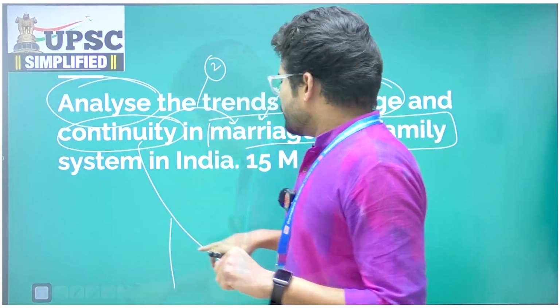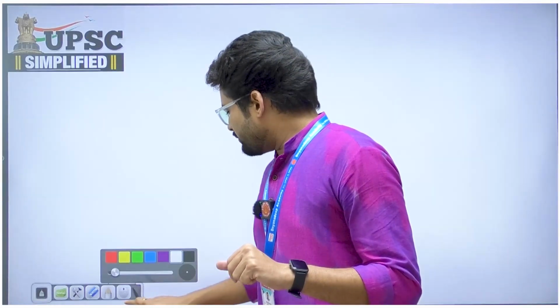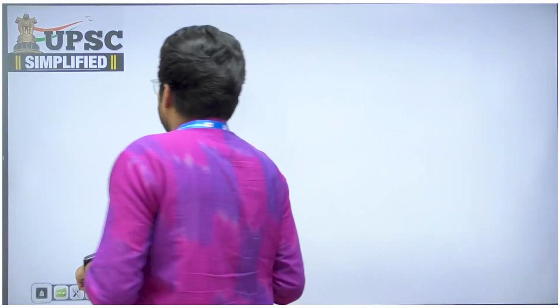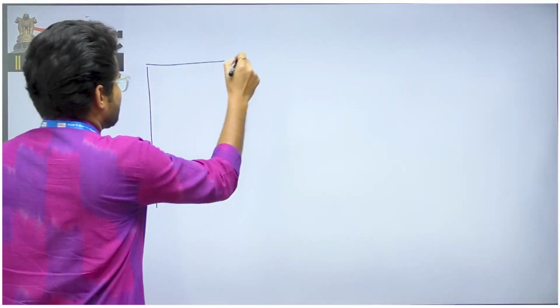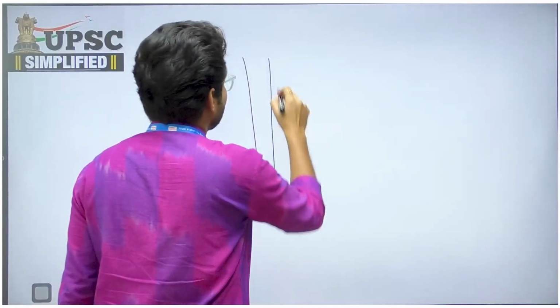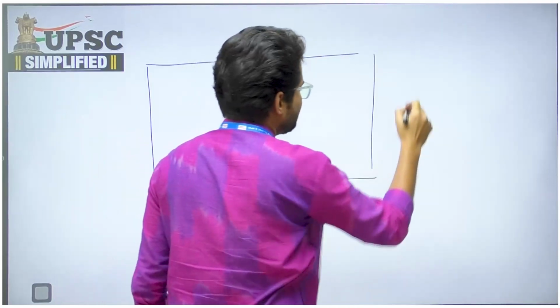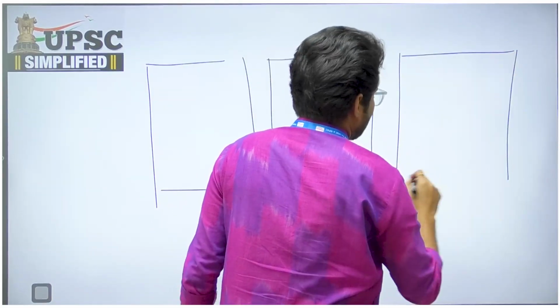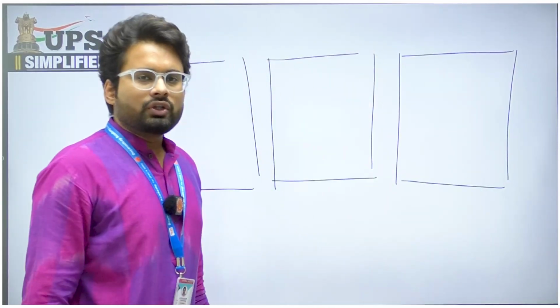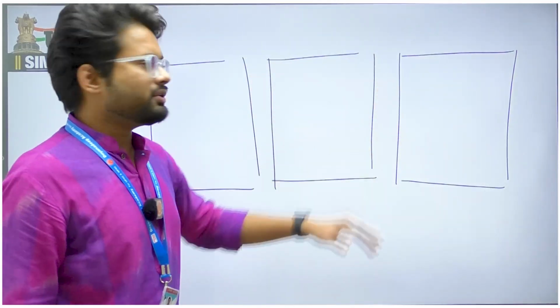In UPSC, we will first design our structure page-wise. I would like to give the framework of that. If you are given 3 blank pages for 15 marks, you have to structure your content in these 3 pages.